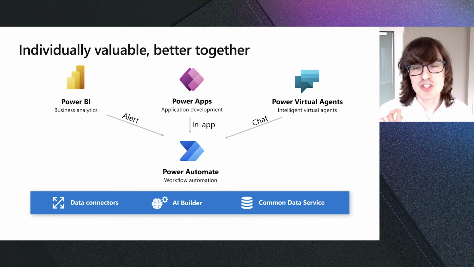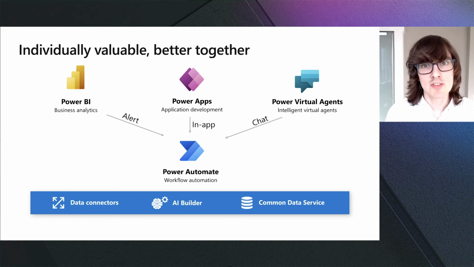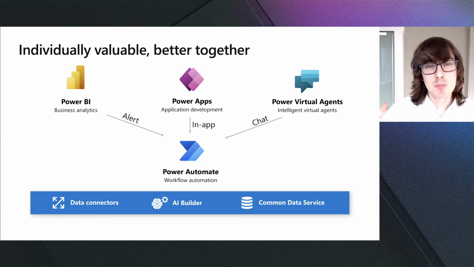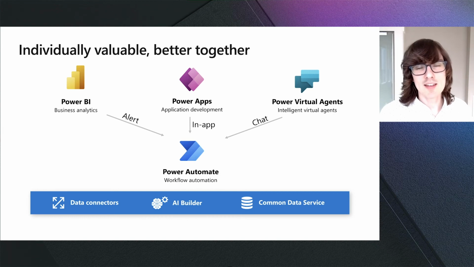For example, I can have a chat that can kick off an automation. Let's say that I'm having a chat about a support case. I want to collect some information from some legacy support system and display it to the user in the chat. You can actually do that by having a flow that responds to that chat message that then goes and uses RPA to automate that legacy system, pull that data from it, and then display it to the end user.